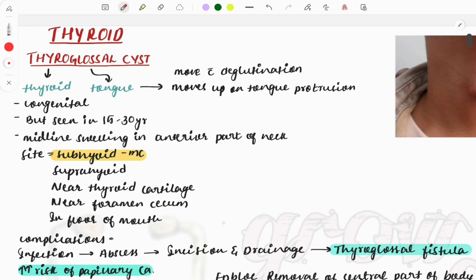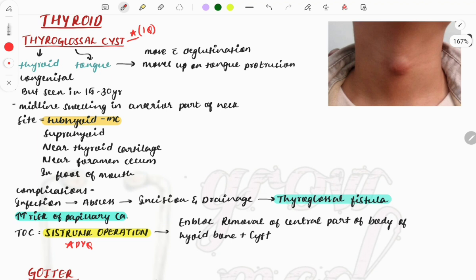subjects. So thyroglossal cyst is a must do topic, frequently repeated. If you go and analyze the past years, you can see one question from this in each of the papers, so it is a must do topic.